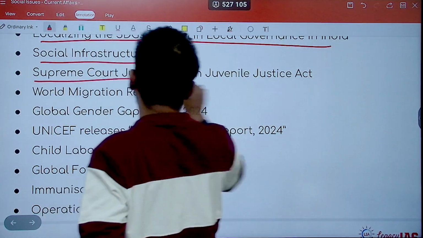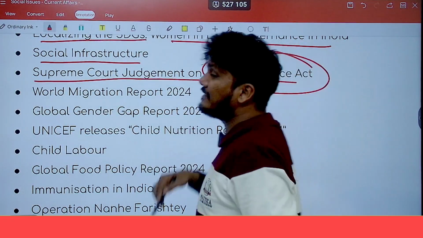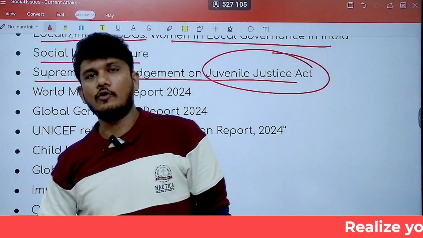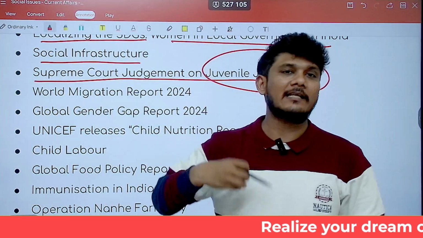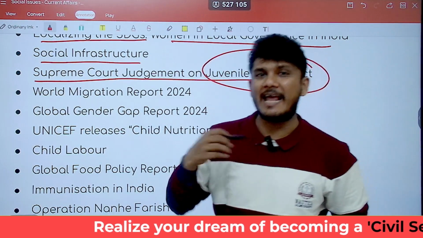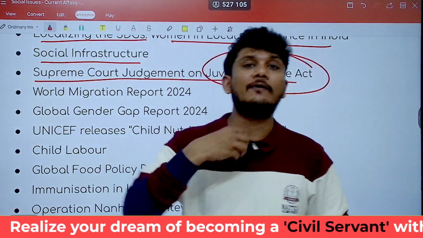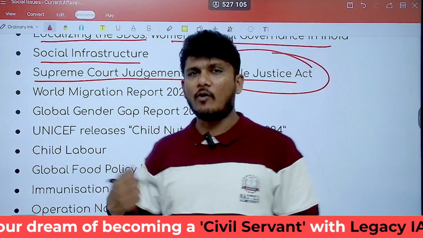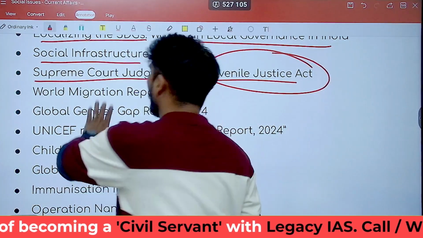Then we look at the Supreme Court judgment on the Juvenile Justice Act. So Juvenile Justice Act, with respect to that, there is a decision made in the case with respect to CCL, that is child in conflict with law. So who is a child in conflict with law? All those things and more we'll see here.